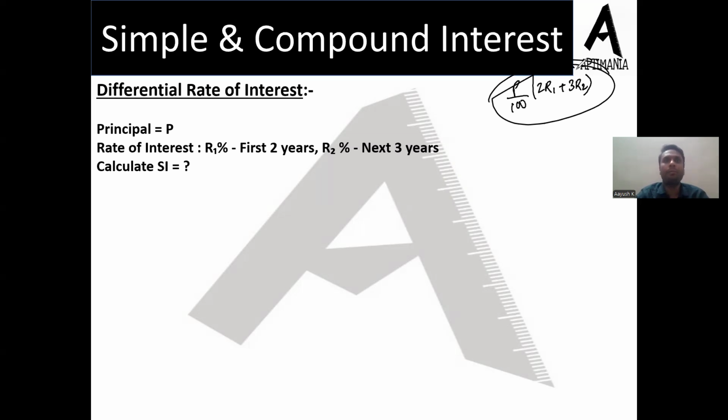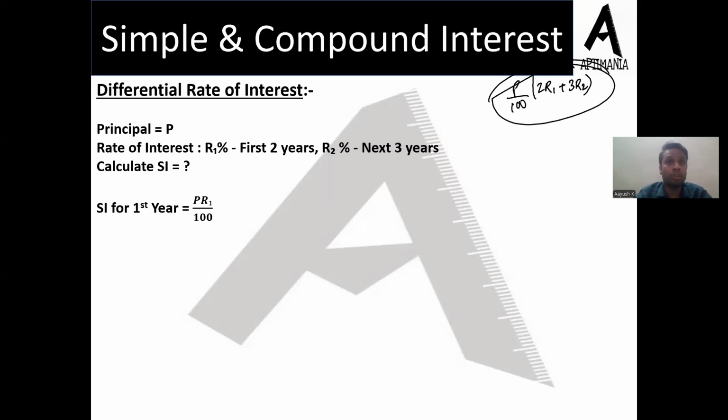तो देखिए, इसको कहीं पे भी अपन अगर रटने की कोशिश करेंगे, we'll try to mug up the things. It's quite complicated to get the answers. अपन समझते हैं कि पहले साल का इंटरेस्ट मेरे को दे रखा है R1%, और ये R1% किसका कैलकुलेट किया जाएगा? P का. So if I'll ask you just the simple interest for the first year, that's going to be PR1 upon 100. Say yes or no. I hope that's clear. It's PR1 upon 100 for the first year.